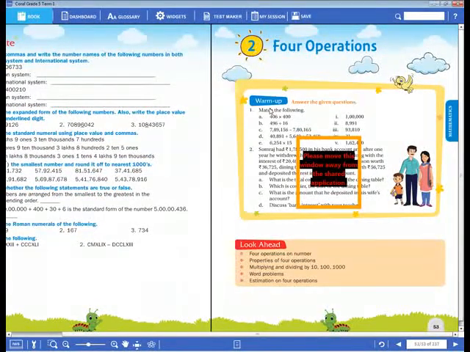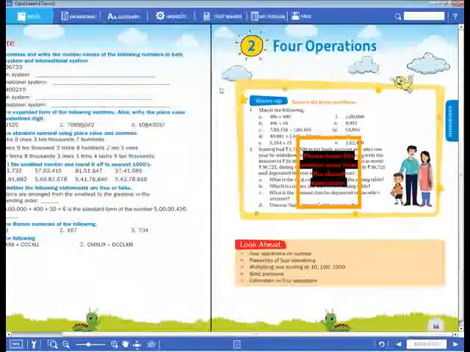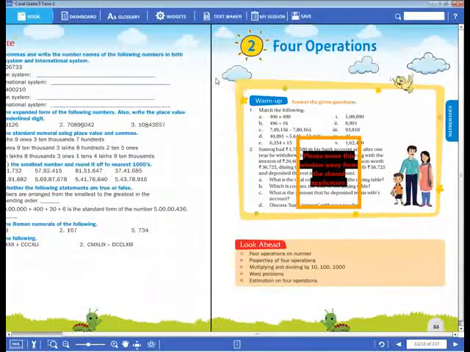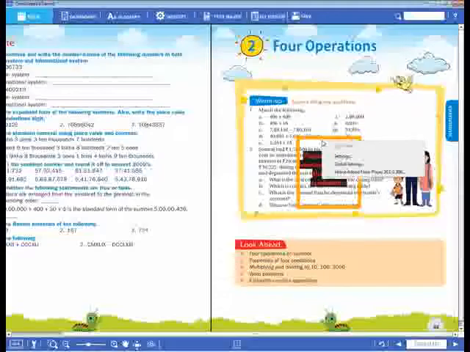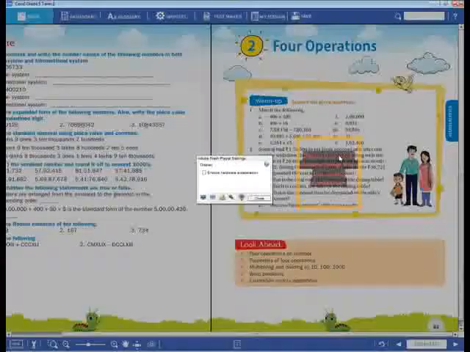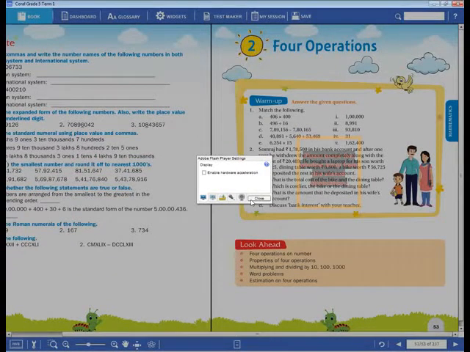Okay. Now the next one is here. The next problem is a word problem. You have to read the numbers and the number names.